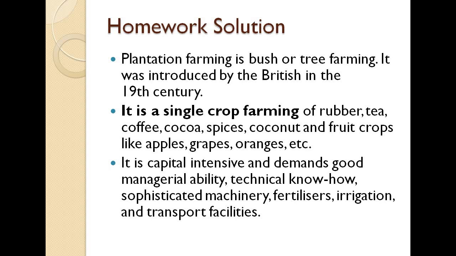I am just assuming from my behalf that plantation farming is best. Plantation farming is bush and tree farming, and it was introduced by the Britishers in the 19th century. I choose that, and it is a kind of single crop farming which can be used to produce rubber, tea, coffee. Majorly they are using these, and they are not using much fertilizers and chemicals here. They are using one particular land to produce one single crop only, and it is suitable considering the health and the demand of everyone here.